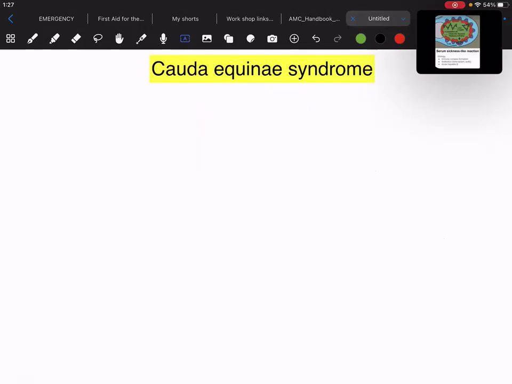Now, if you remember from the basics, whenever we talk about the spinal cord, at the end it tapers down, right? And this last triangular part of the spinal cord is what is called the conus medullaris. That's what you need to remember.